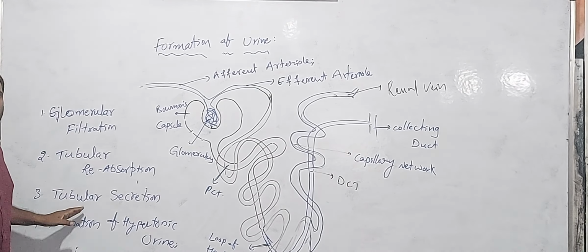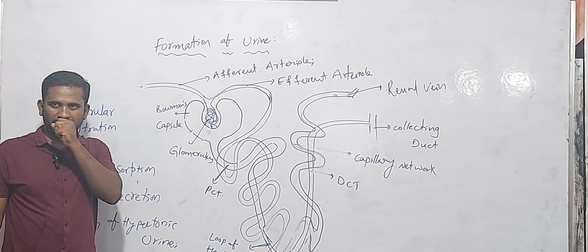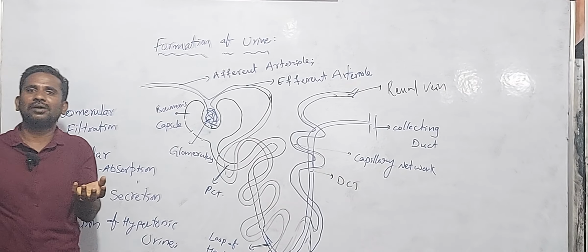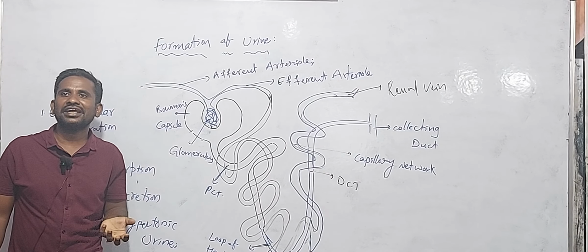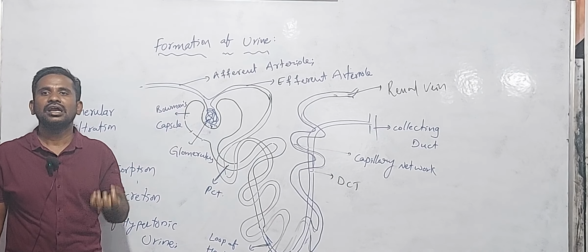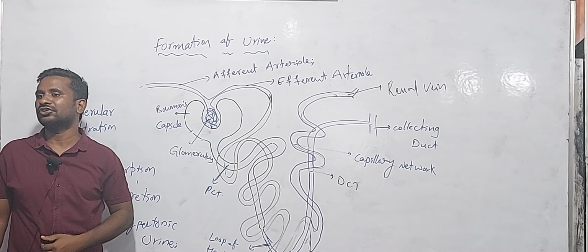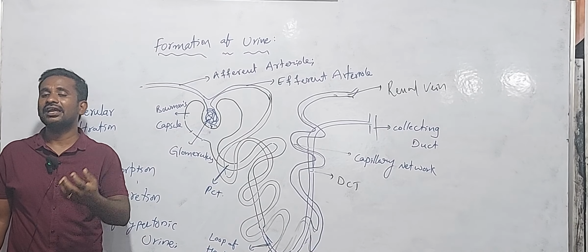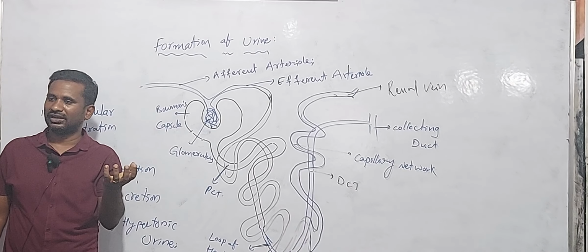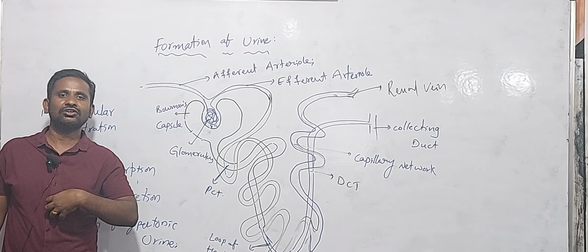Next one is tubular secretion. Secretion means that at the time of reabsorption, some unwanted materials, some minerals or nitrogenous waste materials or others can re-enter into the blood. So we want to eliminate them; the kidney or nephron wants to get them into the urine.